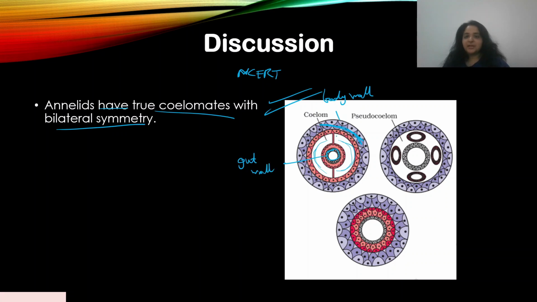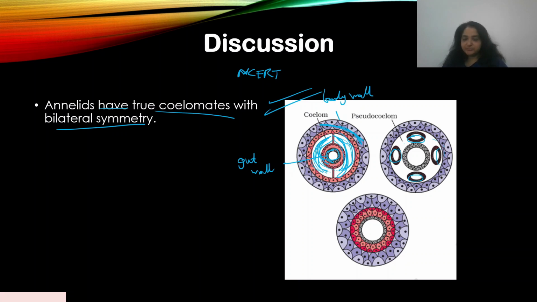In between that, you have the mesoderm. Now, when this mesoderm divides and forms a space, this cavity over here, then it is a coelomate structure. That means it has a proper coelom, a true coelom.